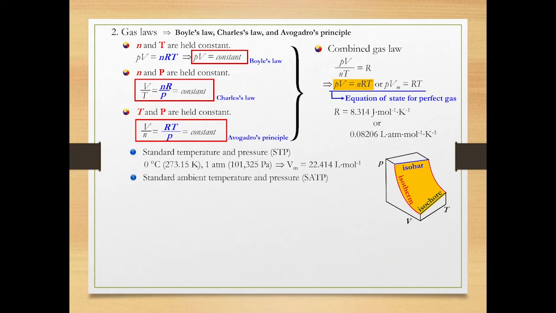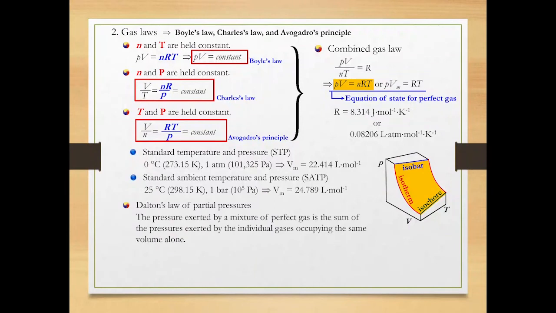SATP is standard ambient temperature and pressure, with a temperature of 25 Celsius and a pressure of 1 bar. The molar volume of a perfect gas at SATP can be calculated simply by plugging the standard ambient pressure and temperature into the perfect gas equation, which is 24.789 liters per mole.